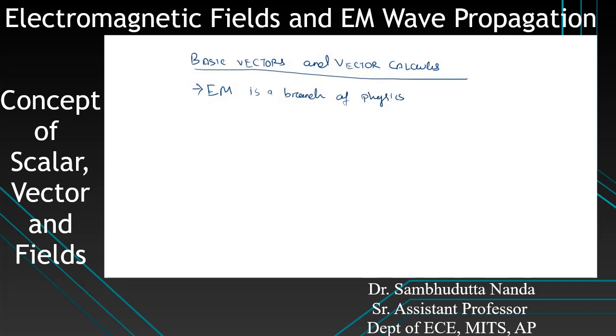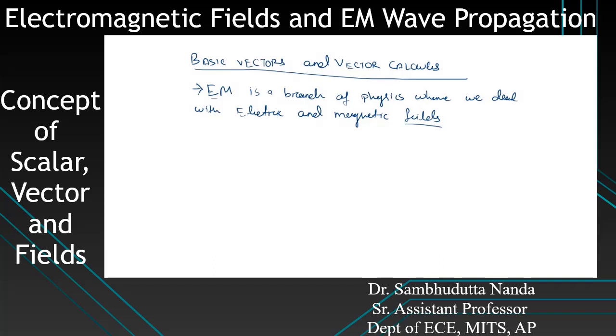So EM is a branch of physics where we deal with electric and magnetic fields. This is what the name says, electromagnetic. So we are dealing with electric and magnetic fields, and it is a branch of physics.